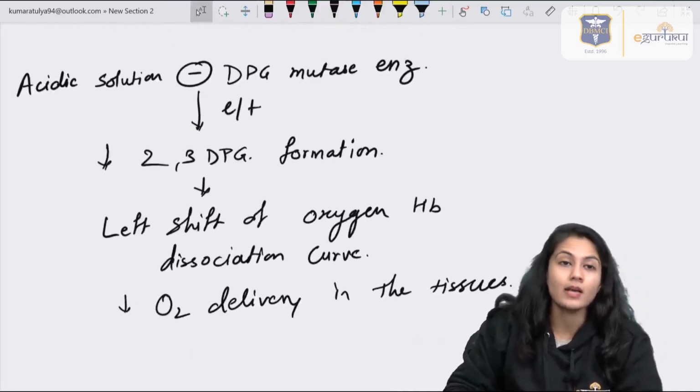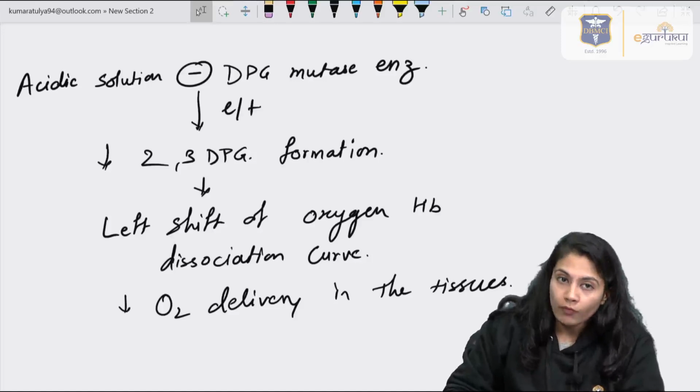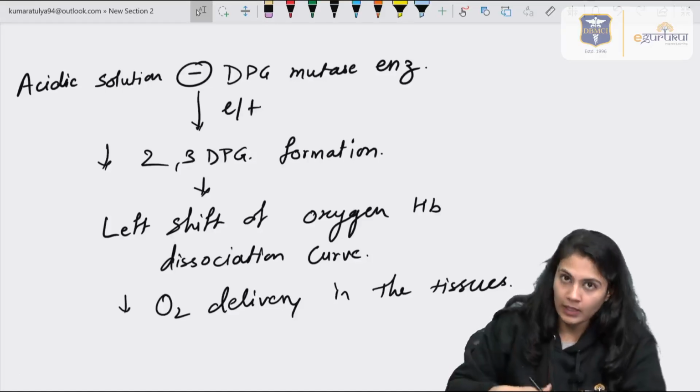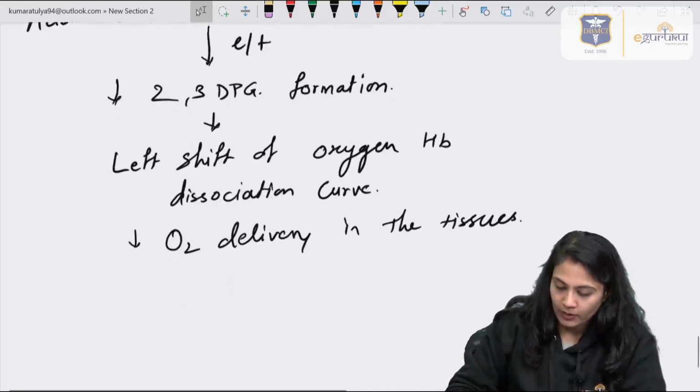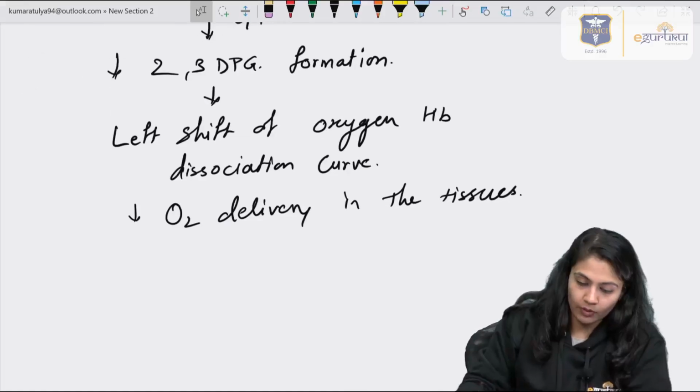If you give this acidic solution, what will happen? The acidic solution will inhibit the DPG mutase enzyme, which will lead to a decrease in the formation of 2,3-DPG. Then it will cause a left shift and decrease oxygen delivery, hence deteriorating the patient's condition even more.